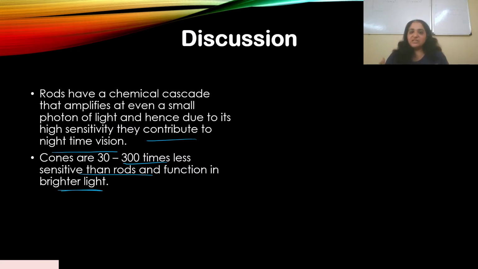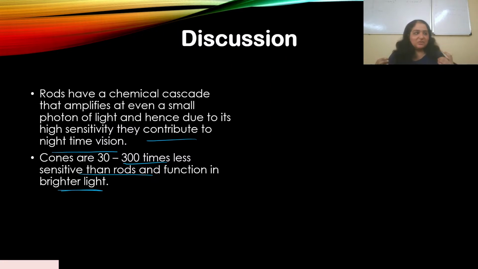Now cones are much less sensitive as compared to rods, because cones need more light. Rods don't need so much light. Even a small photon of light is helpful for rods. So when you are in a dark room, rods help you determine between black and white.